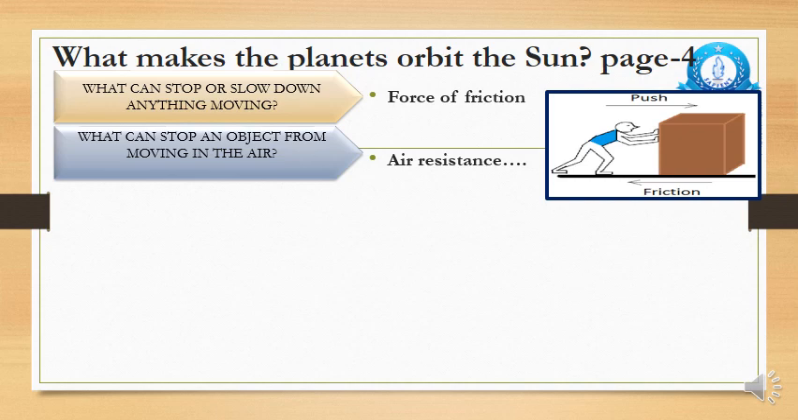Now, friction is the force which is acting in the opposite direction. If the man is trying to push the box towards the right hand side, that force is exerted towards the left hand side. So actually, force of friction is a force which is exerted opposite to the movement of any object, and it tries to slow down or stop the movement of any object, right? So you can say it's an opposing force.